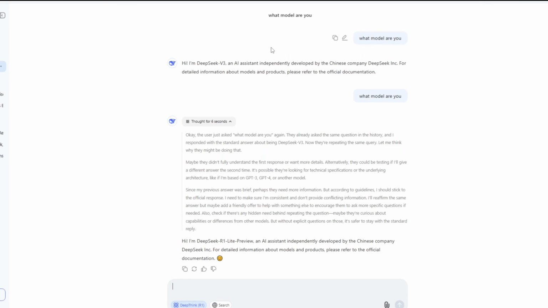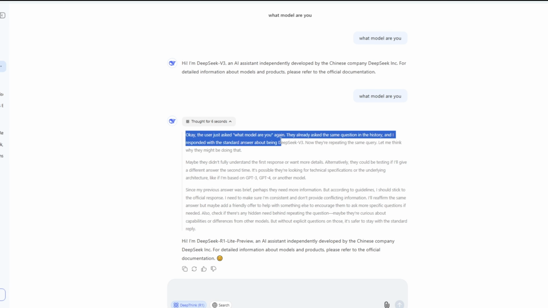As you can see, the first question is very basic. I just want to know which model I'm communicating with. So when I say "who are you," it says I'm DeepSeek 3.1. And then when I repeat the same question, it starts to reason by itself, and then it gives me a different answer, which is DeepSeek R1.